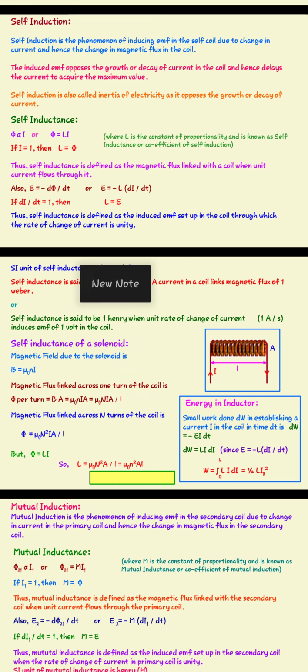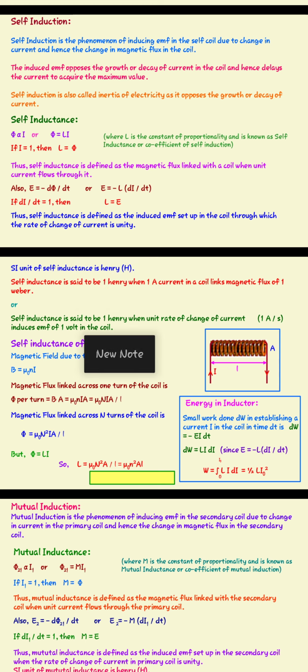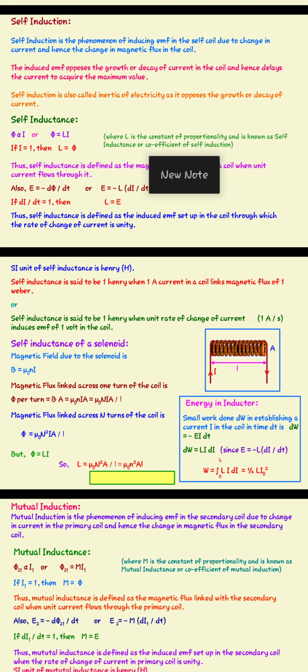If we change the proportionality sign into an equal sign, we get phi is equal to Li, where L is the constant of proportionality, which we call the coefficient of self-induction. Thus, self-inductance is defined as the magnetic flux linked with the coil when unit current flows through it. We can also relate this coefficient of inductance to the induced EMF.